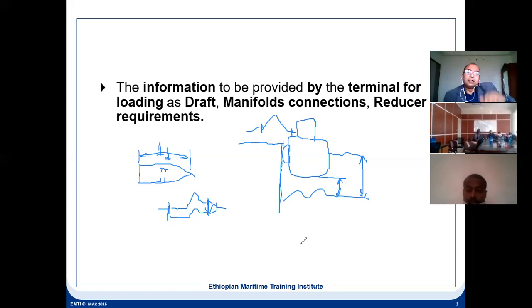There are standard reducers which a ship carries, and if the ship does not have the correct one, they will arrange it, because once the flange size does not match, a reducer is required. Then the manifold position has to be in line with the ship and shore manifold. So how much will be the distance? They calculate it so that the ship can be moved safely.